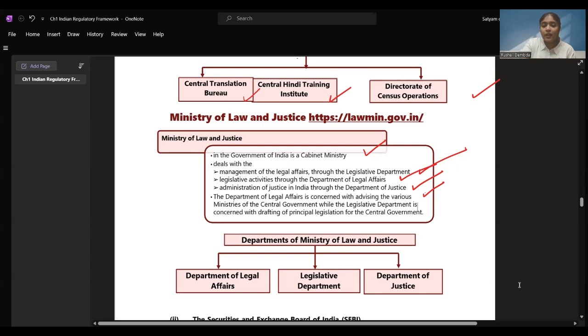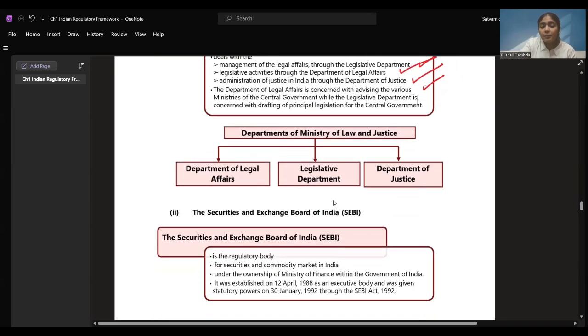So, the Ministry of Law and Justice consists of the Department of Legal Affairs, the Legislative Department, and the Department of Justice. Legal Affairs gives advice to the central government, and the principal legislation drafting is done for the central government by the Legislative Department. Okay, I hope we are clear till here. We are very clear with the three departments of the Ministry of Law and Justice.